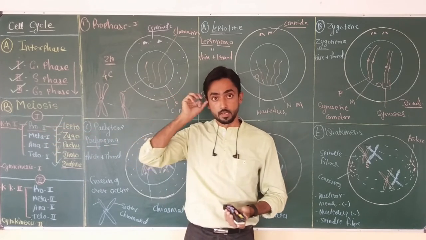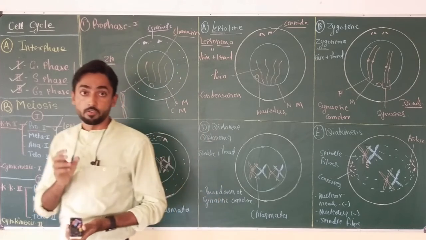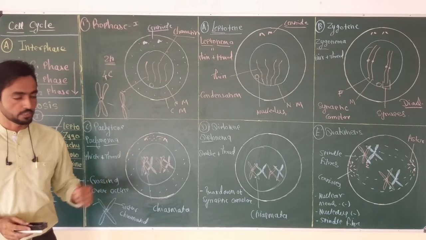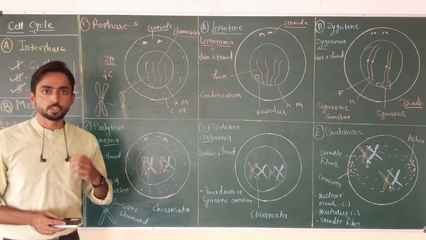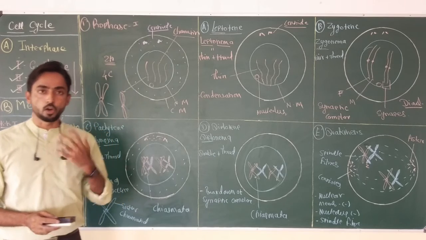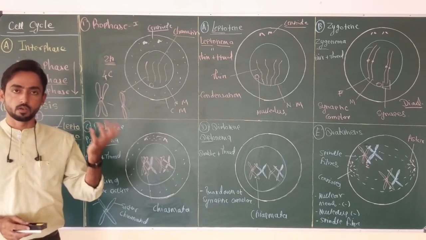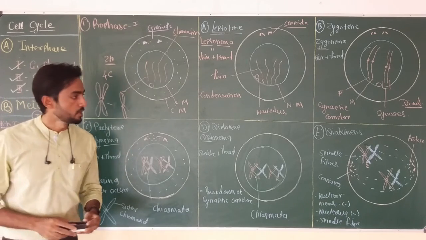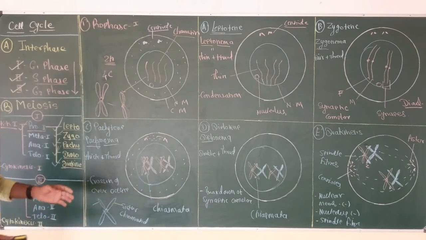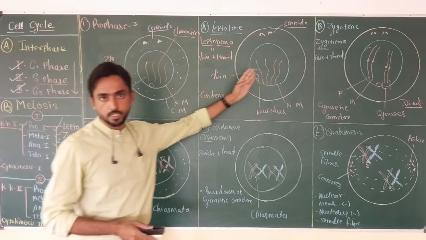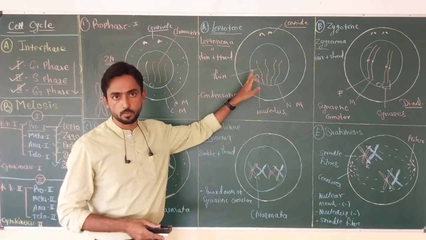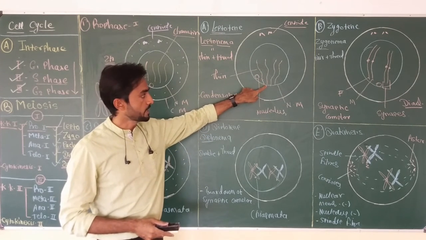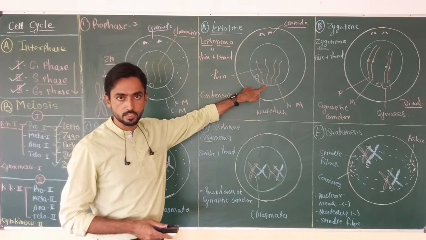So prophase 1 of meiosis 1 carries very big value in the meiosis process. Because of this exchange of genetic material, evolution takes place. Okay, evolution occurs. Progeny always show different characters from those of the parents. So in this lecture, we discussed in detail the leptotene stage, in which, due to the condensation process, chromatin becomes thin and thread-like, so it is called the thin thread stage. They remain attached to the cell nuclear membrane at one stage.